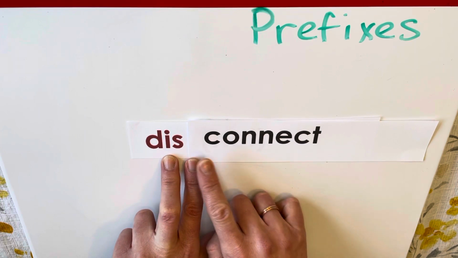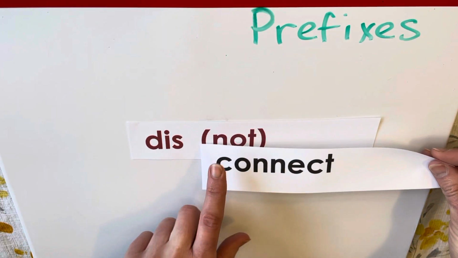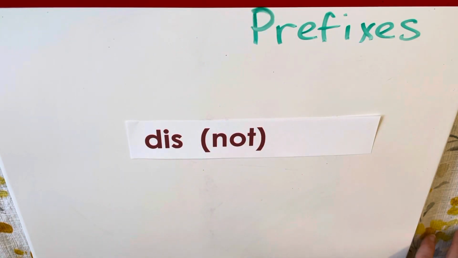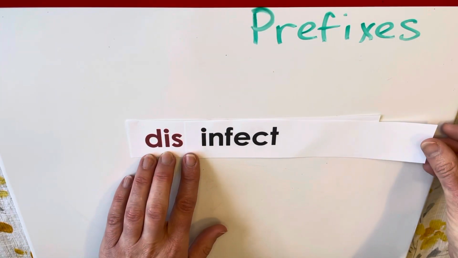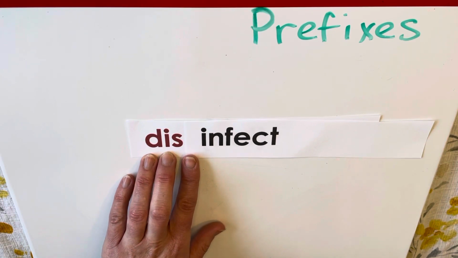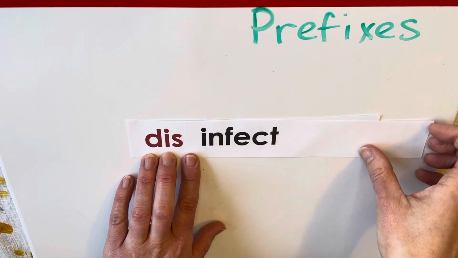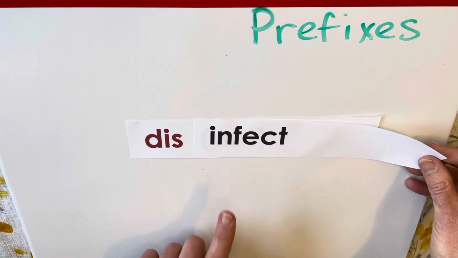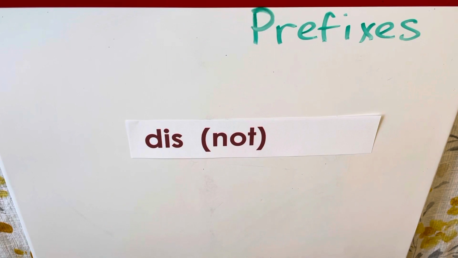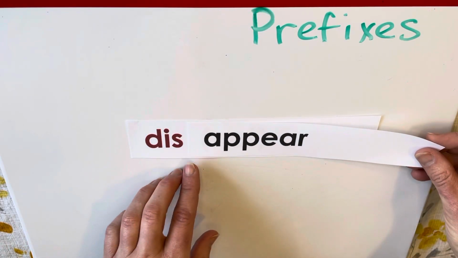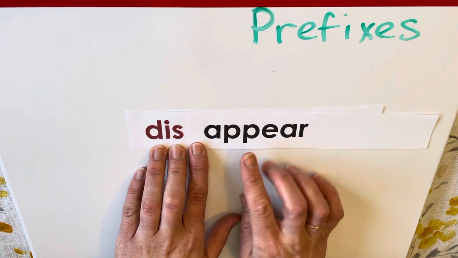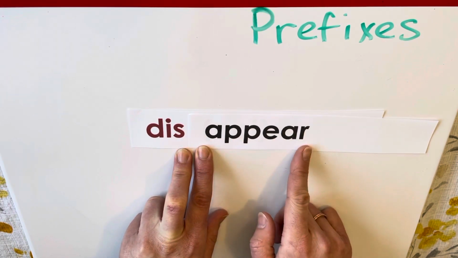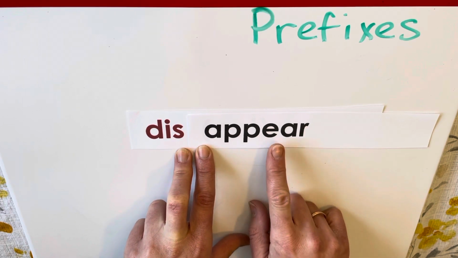This prefix changes the word connect to not connect, right? Okay, disinfect. I'm going to use some spray to disinfect something, okay? To not infect, disinfect, okay? And the last one, disappear. If something appears, that means we can see it. If something disappears, we cannot see it anymore, right?